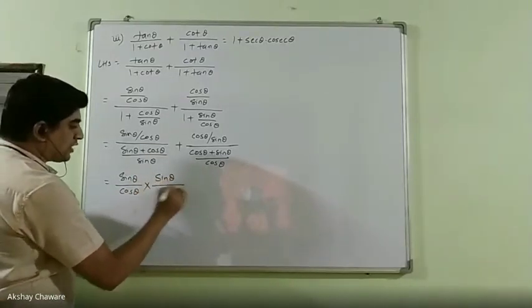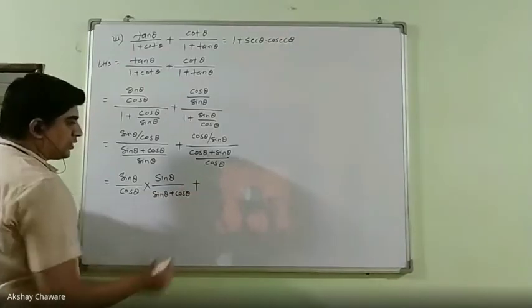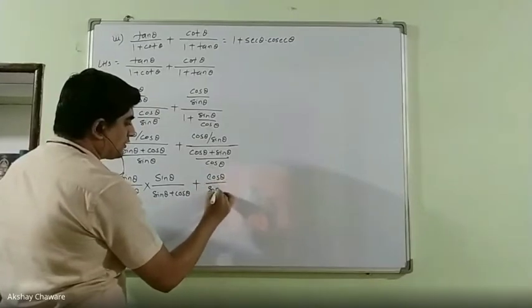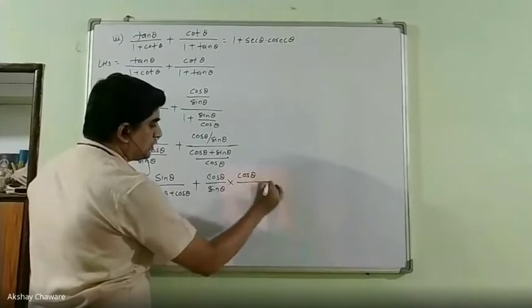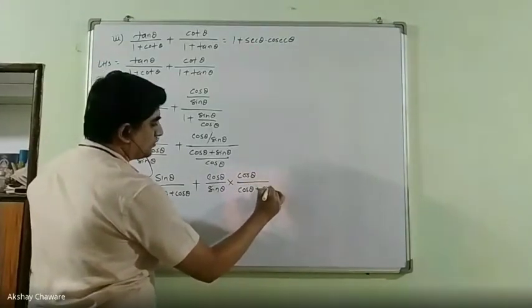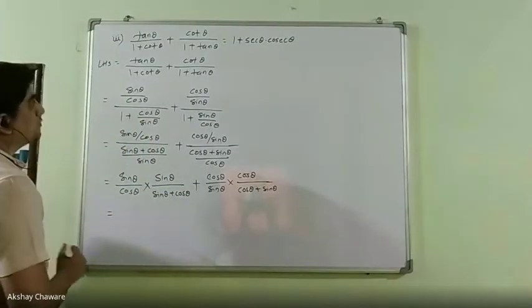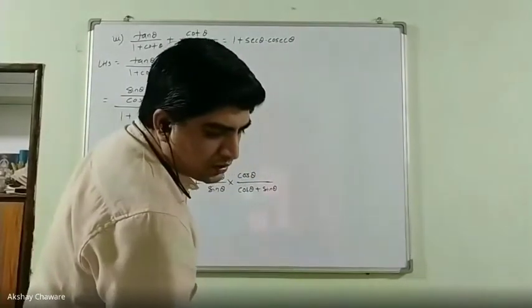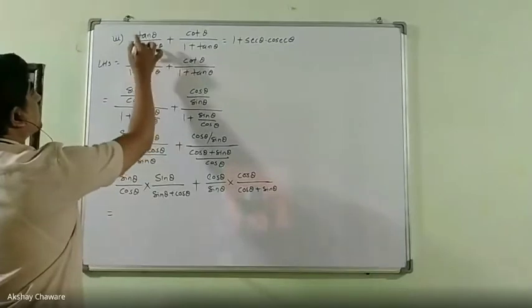That is nothing but sin theta upon (sin theta plus cos theta), plus cos theta upon sin theta multiplied by cos theta upon (cos theta plus sin theta). I think there is one correction in the question. It is 1 minus cot theta.